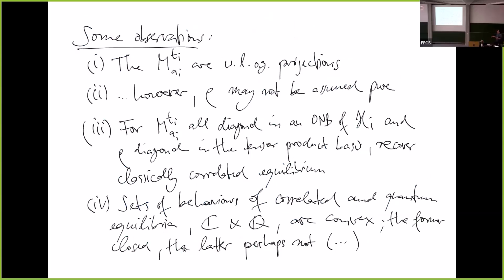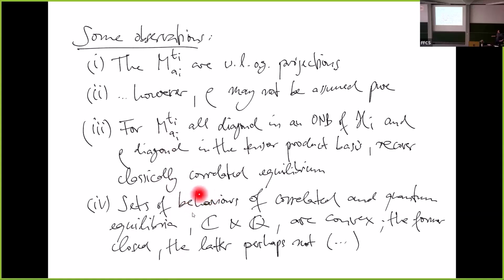Some observations: these M's we can always assume are projective measurements. The rho, unlike in non-local games, we cannot assume to be pure. This might not actually preserve the equilibrium condition. We cannot just purify the state in some way. We recover classically correlated equilibria if all the measurements are diagonal in some fixed basis, and also the rho is diagonal in the same basis.